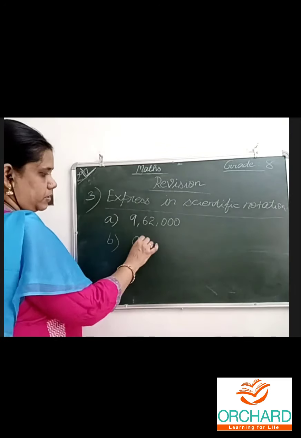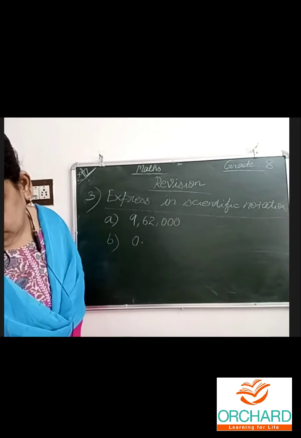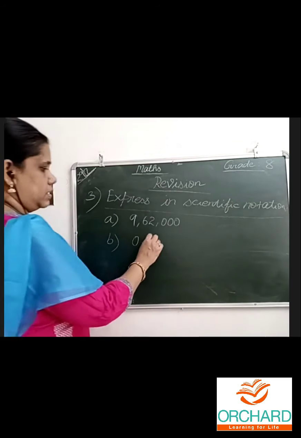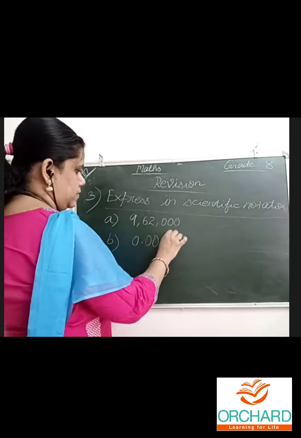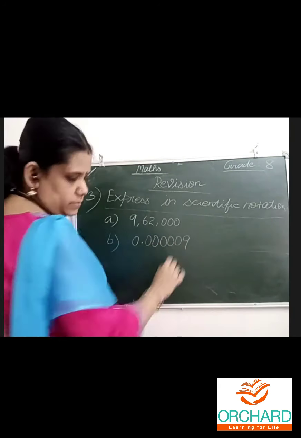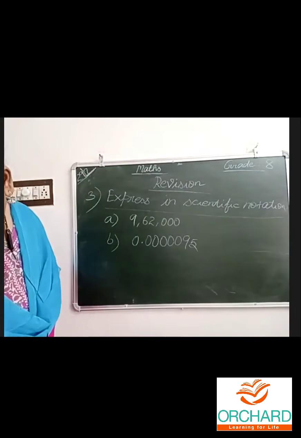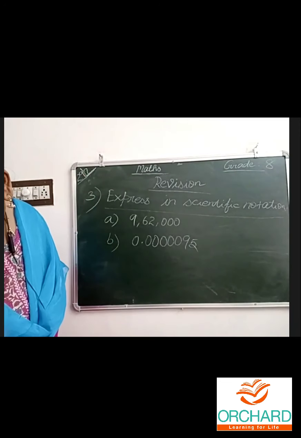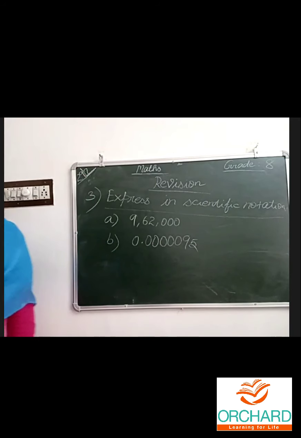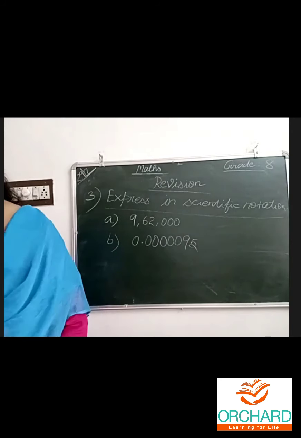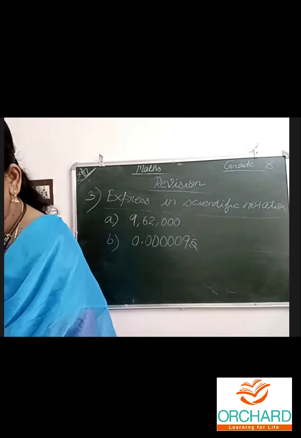B: 0.1 2 3 4 5, 5 zeros are there. Five. Little bit I'm changing; even if I give review time, I will change. That is the reason. Do both the sums, then keep your videos on and show me.